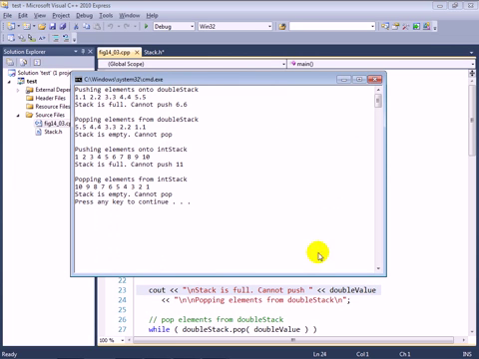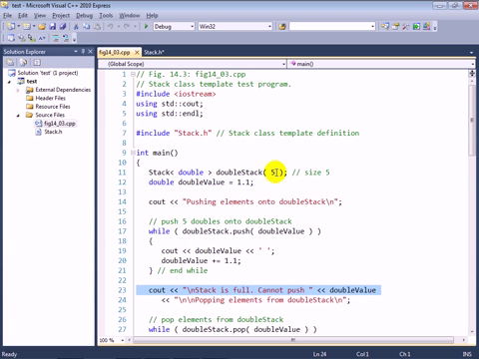So if we stop there, you can see pushing elements onto double stack. We were able to push a total of 5 elements, then the stack was full, and we could not push 6, and that makes sense because we only have 5 elements in this stack.